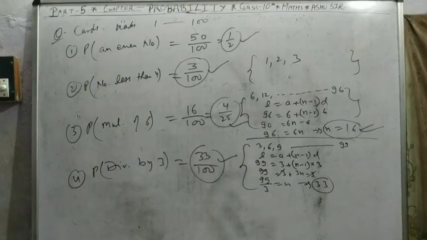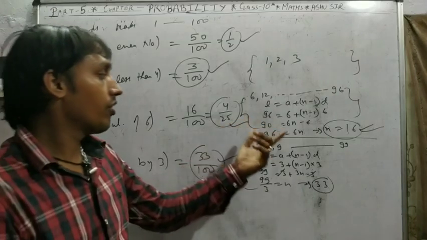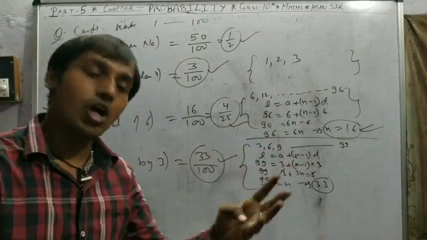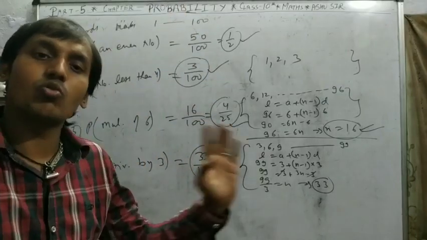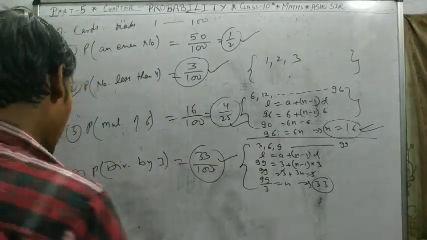Okay. Why did we take this question? Because we have to use AP. Either you can count them and so on. Okay. Pause the video and note down.